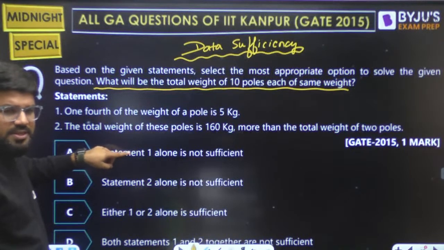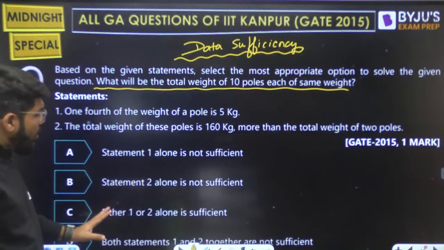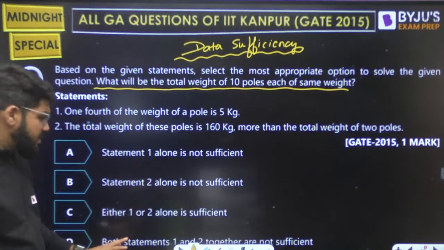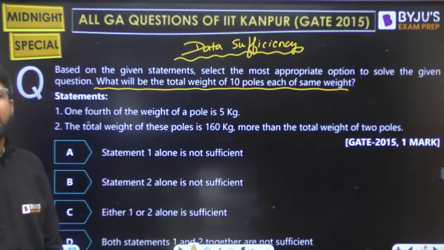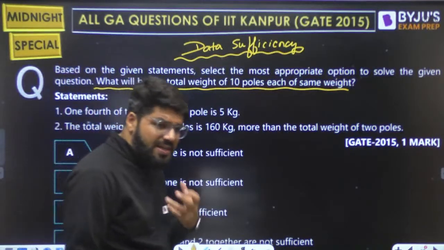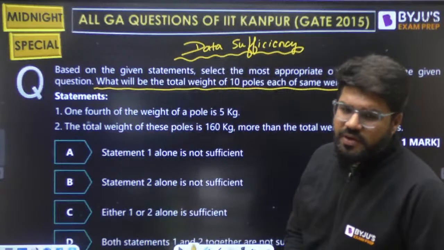Maybe statement 1 alone is sufficient, or 2 alone is sufficient, or both may be alone sufficient, or both combined together are needed. Then only you can answer. What is that thing you have to figure out?